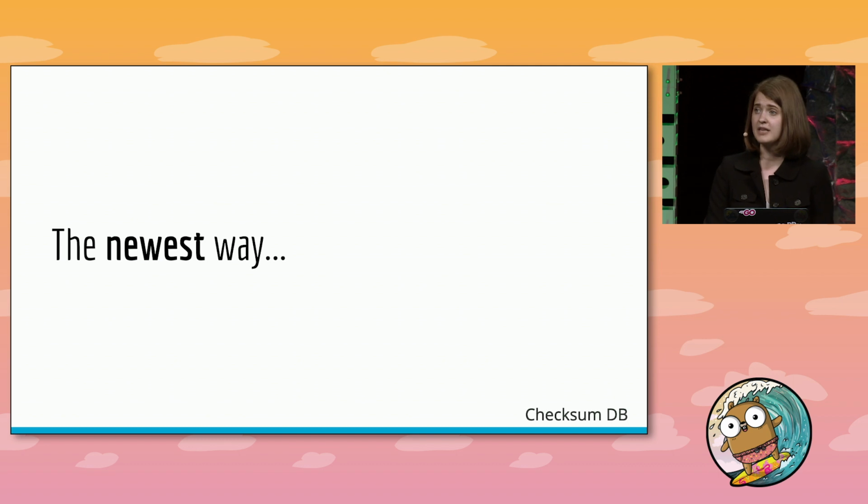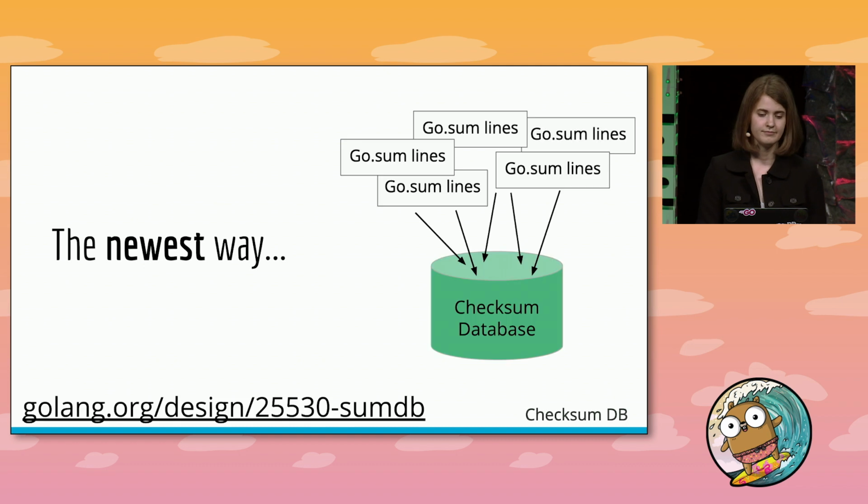So what we can do instead is the next best thing. Let's at least make sure that everyone agrees to use the same GoSum lines when they're adding something to their module's GoSum file. And we're going to do this by creating a global source of GoSum lines called a global checksum database. Once the Go command gets its code from a proxy or an origin server, it can then verify those contents against this global checksum database to make sure that the hashes it's generating match the ones in this.